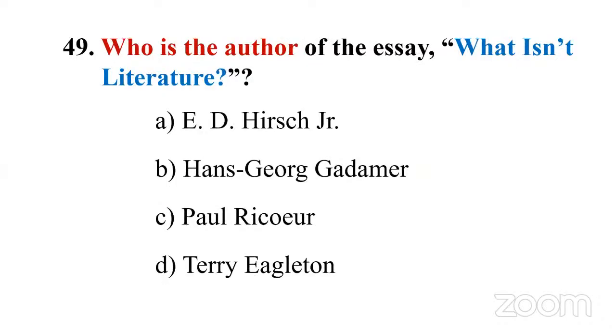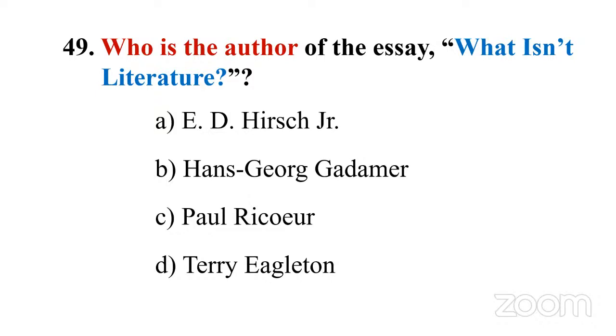Okay. Who is the author of the essay, What Isn't Literature? What is not literature? Okay, this is an essay. We have 4 critics or thinkers here. Option A, E.D. Hirsch. Then B, Hans Georg Gadamer. C, Paul Ricoeur. Then D, Terry Eagleton. I know this is a tough question. Even it is tough to find where this essay is from. So sometimes you have to go with instinct, because we get the toughest questions, right?